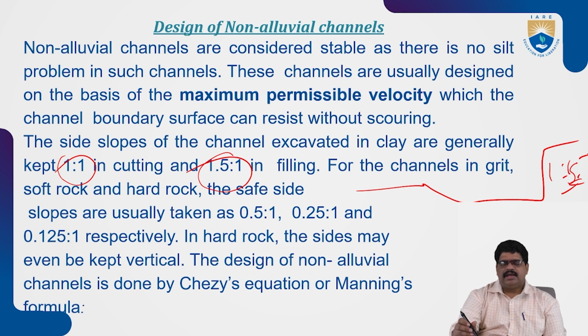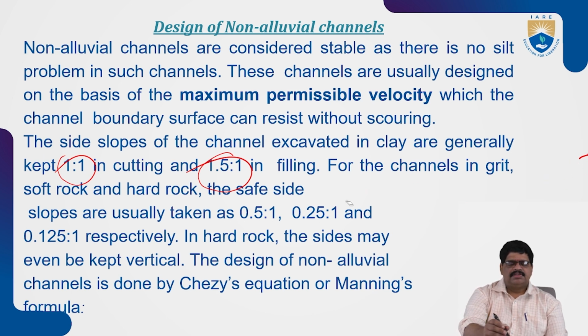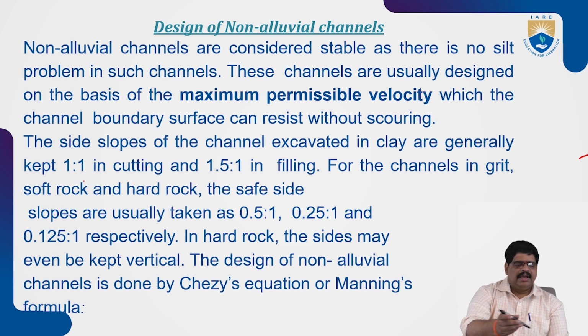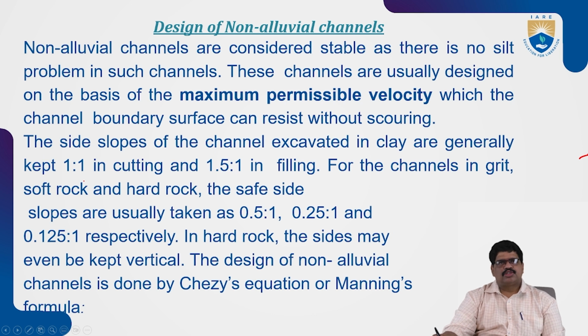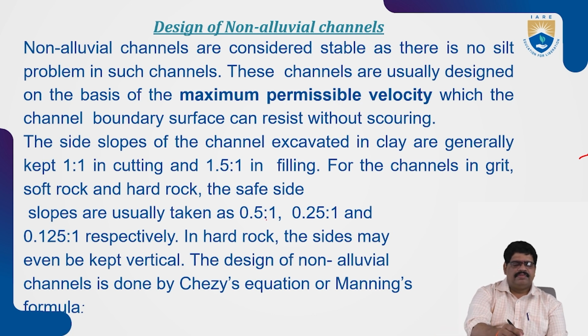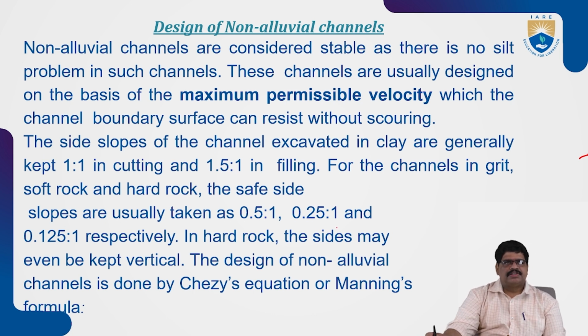So this type we call the alluvial channel. It can be designed by taking the side slopes as 0.5:1 and 0.25:1 respectively. These are some of the design considerations for the sloping sides. In hard rock areas, the sides can be taken as vertical.